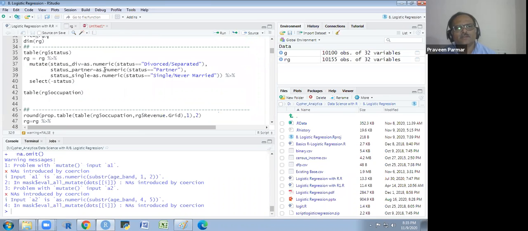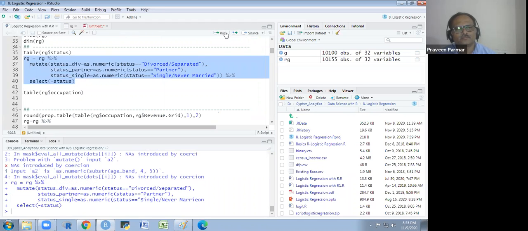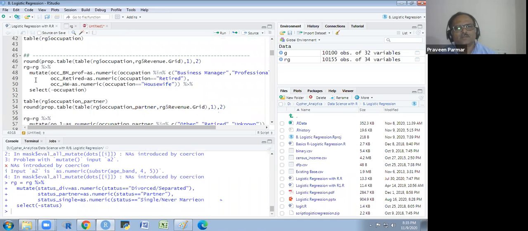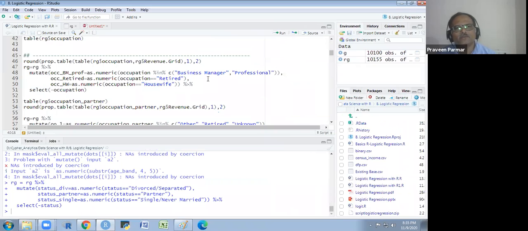And status, we have taken the dummy values. This I will tell you, that is the mean technique I explained to you about encoding: target encoding, or the proportion encoding, or the mean encoding, it is called.